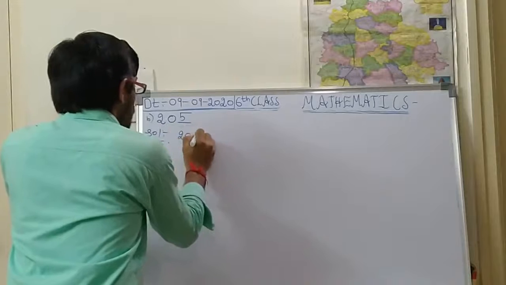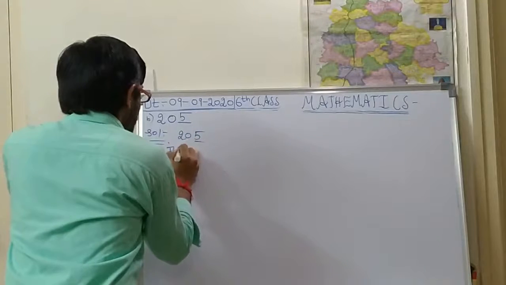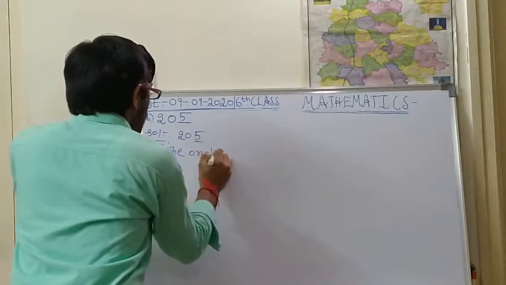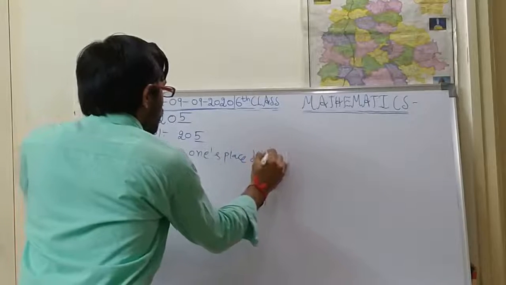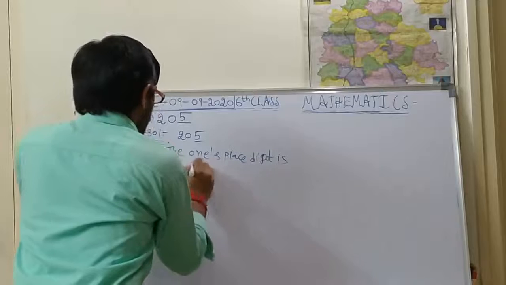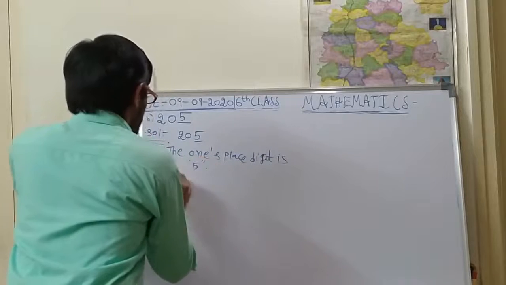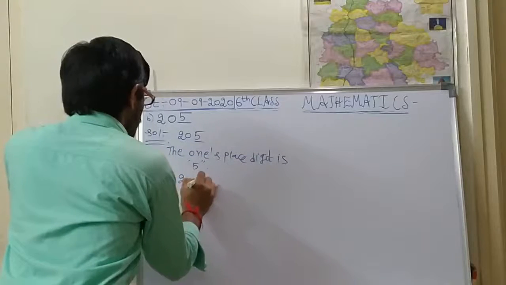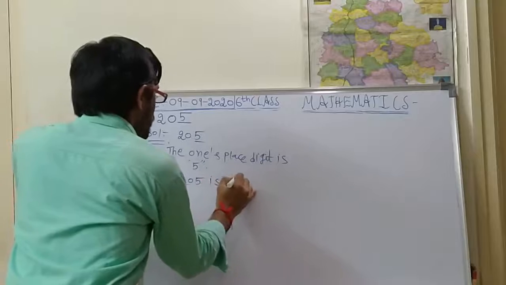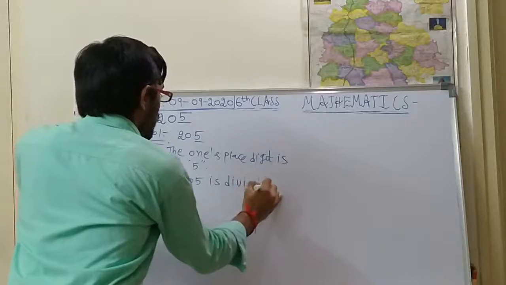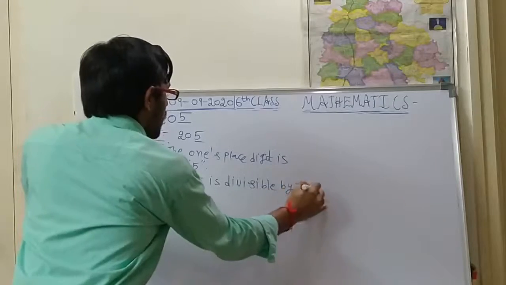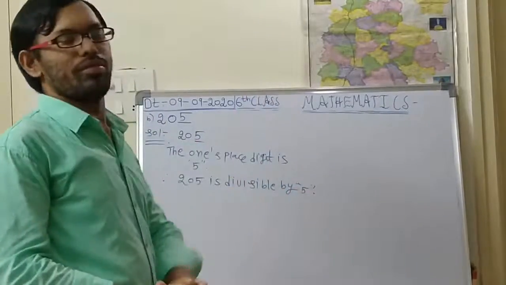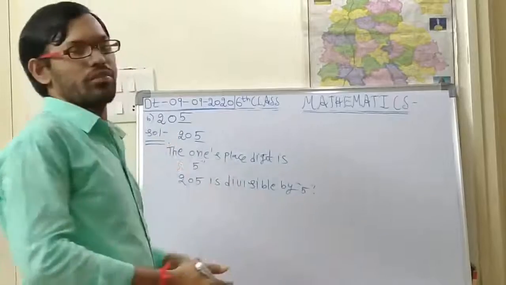So in 205, the ones place digit is 5. Therefore 205 is divisible by 5. Okay, like that you are supposed to do.